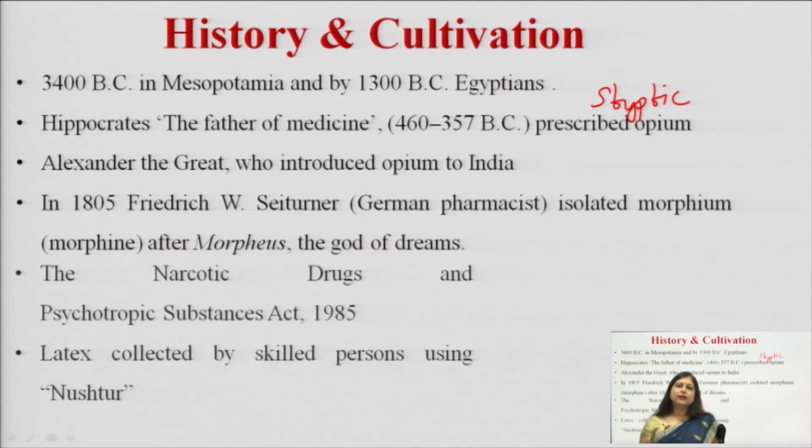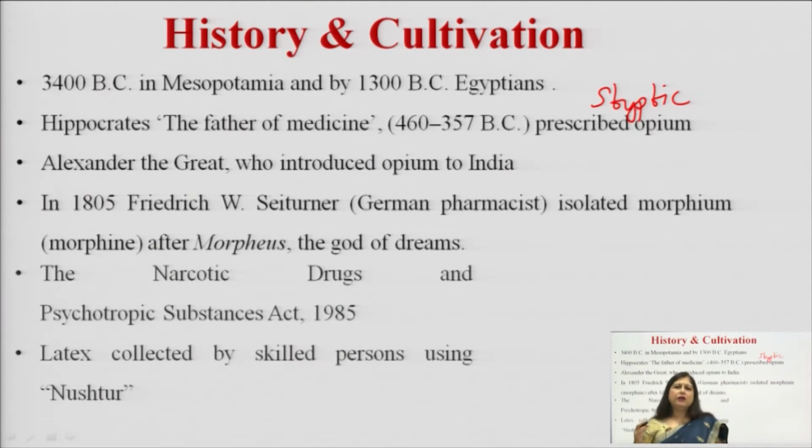There were withdrawal symptoms when the person stopped taking opium, because of which they always needed to take this drug again and again. It was generally popular among army people, and Alexander the Great, who had fought many wars, had an army that used opium, and he was the person who brought opium to India as well as China.